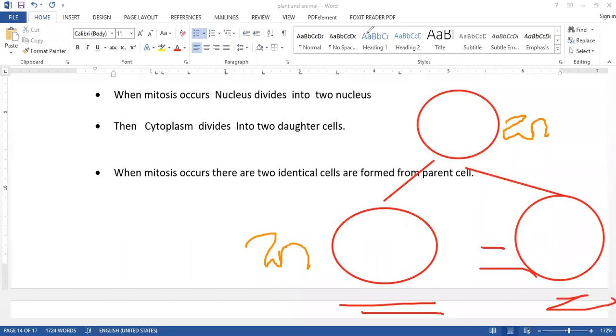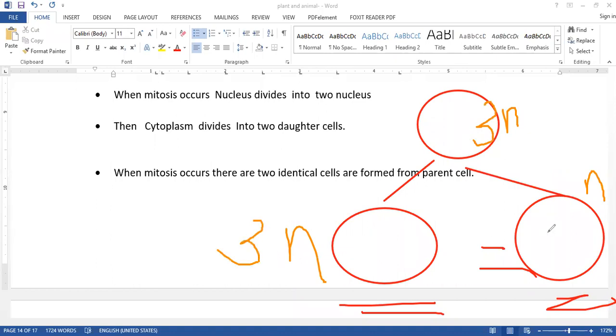If it's haploid, meaning monoploid, it will be monoploid. If it's triploid, it will be triploid. We'll talk about that later.